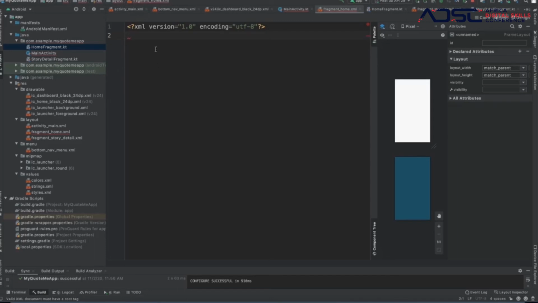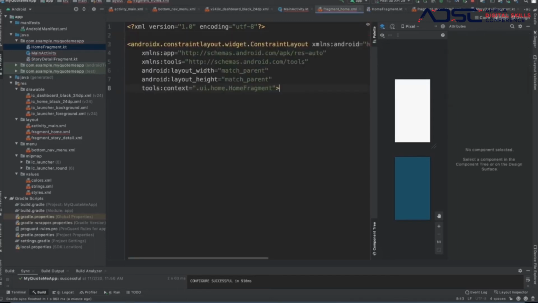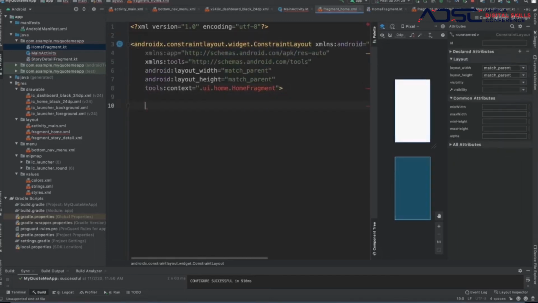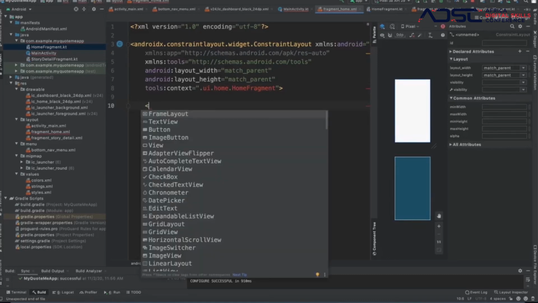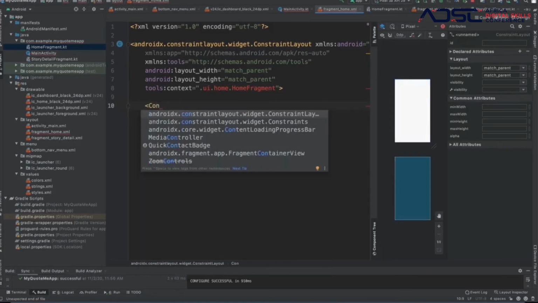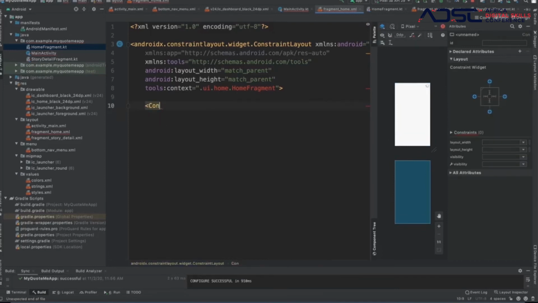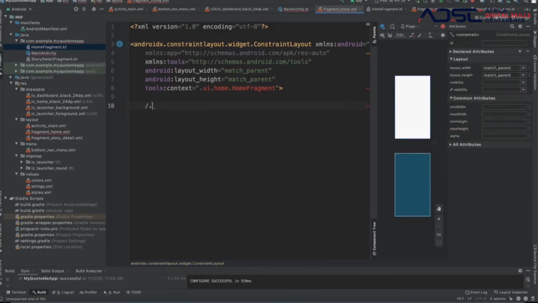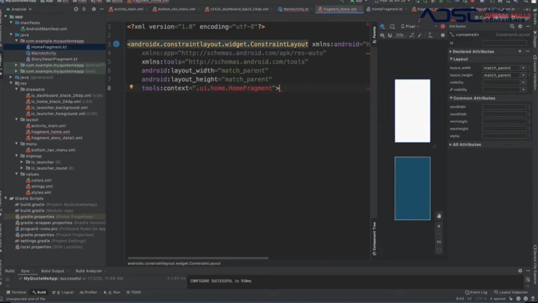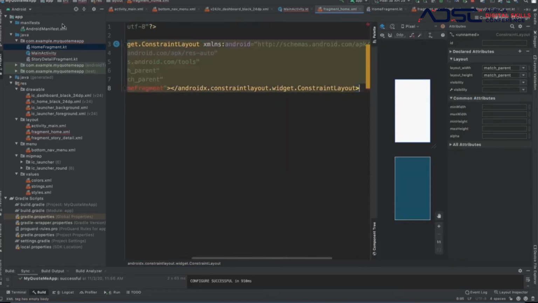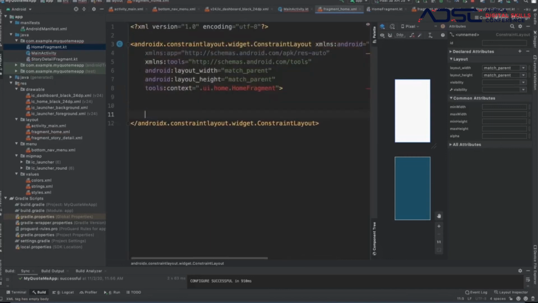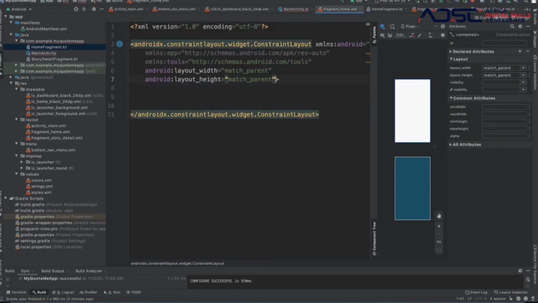Let me copy paste because I have the code already here, but you're going to type this out when time is due. Yes, so we need to close it. Take this one out.